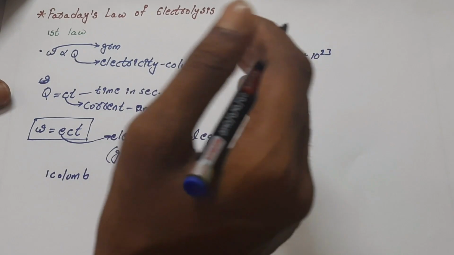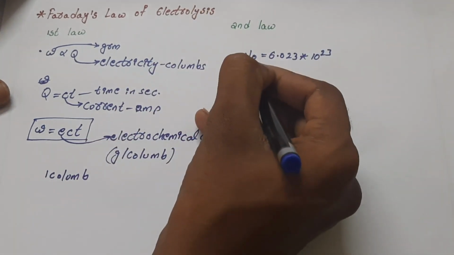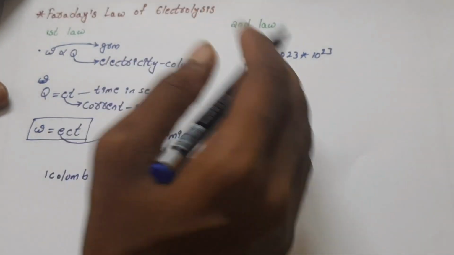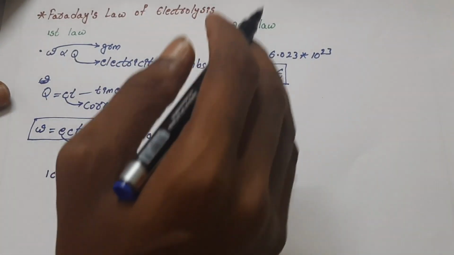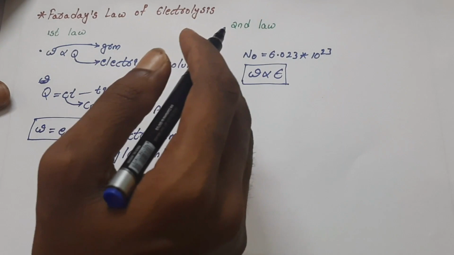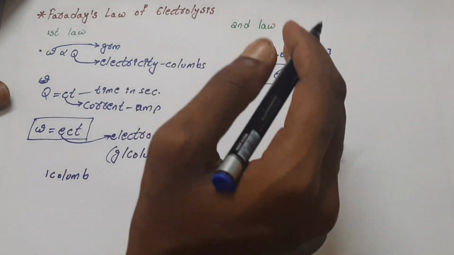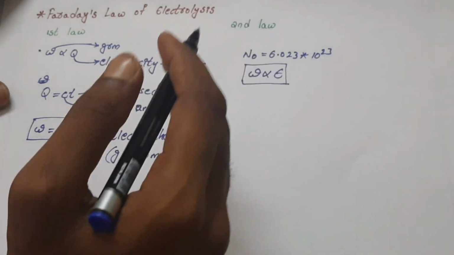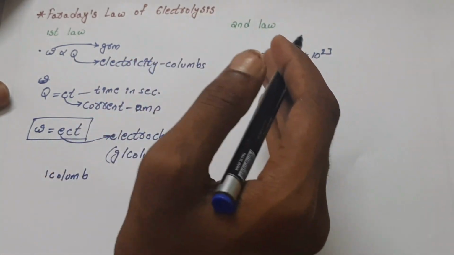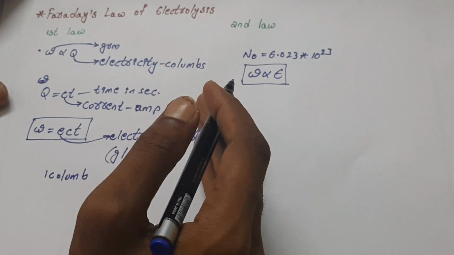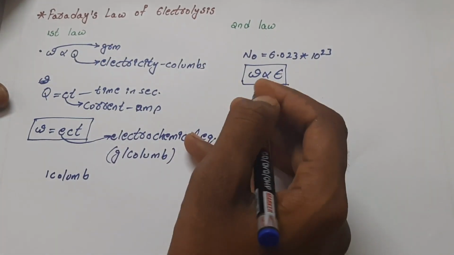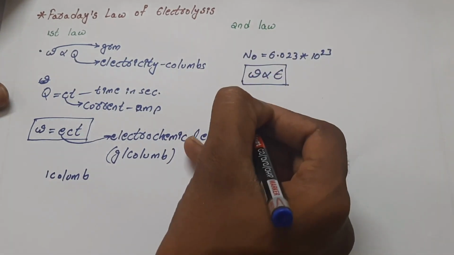That is, the amount of substance deposited in the electrolytic cell will be directly proportional to the chemical equivalent when that number of electrons has passed.